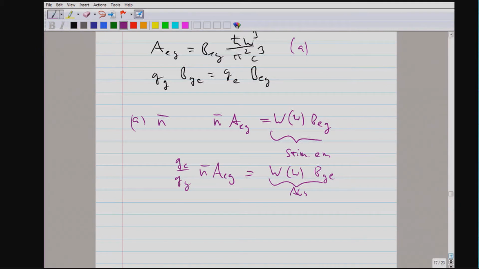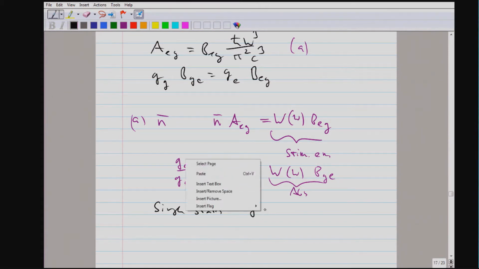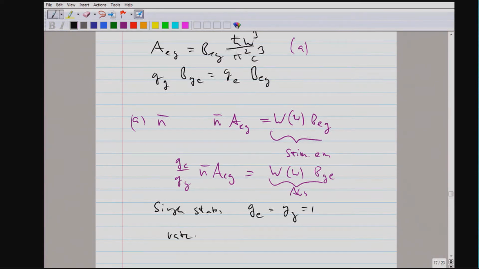Let's just assume we count every state individually. Then I can summarize this result in the following: